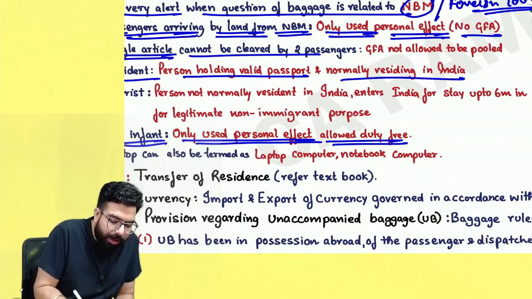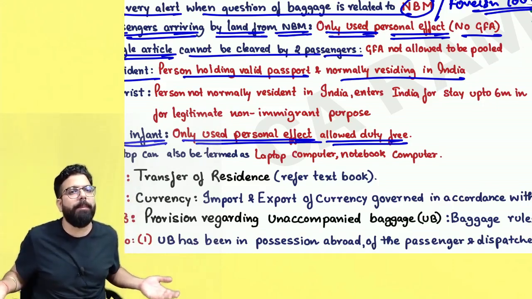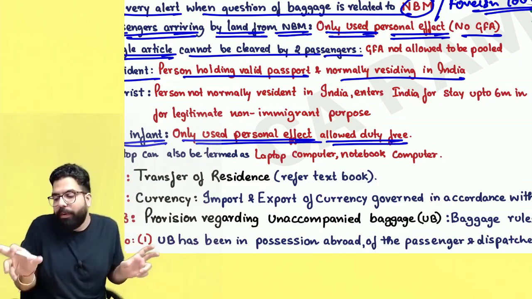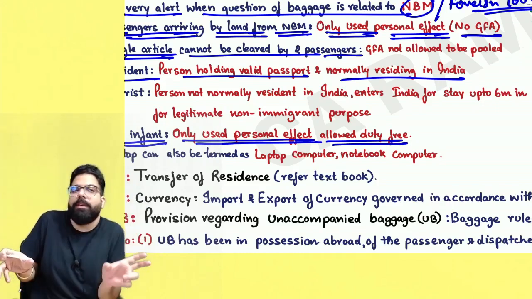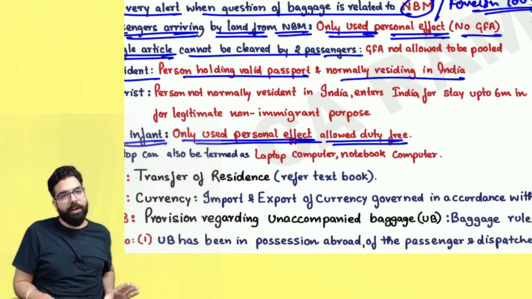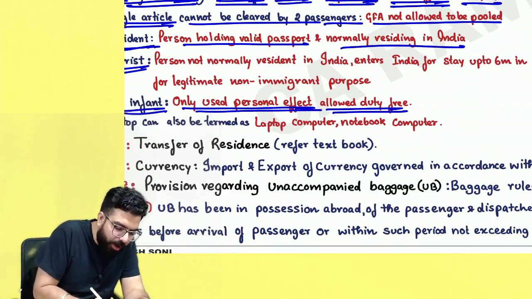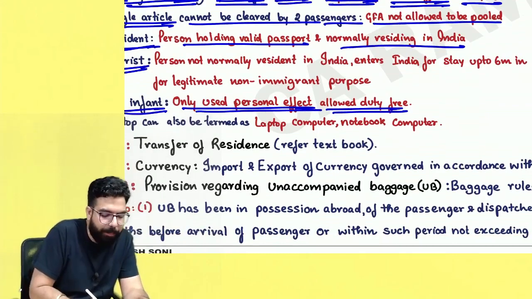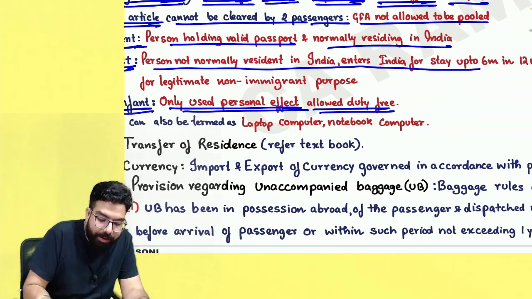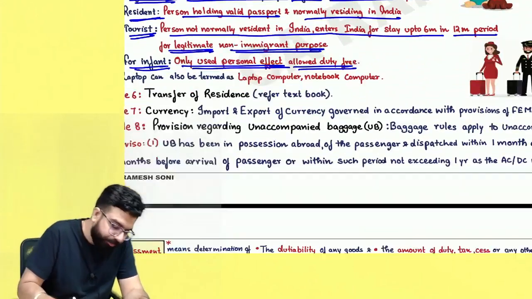A single article cannot be cleared by 2 passengers. For example, Mr. and Mrs. went outside India. On returning they got a personal computer worth 60,000 rupees. Mr. has an allowance of 50,000, Mrs. has 50,000. You can't club and clear one article. Either Mr. will clear or Mrs. will clear. So, sir, the general free allowance is not allowed to be pooled. Resident meaning, tourist meaning. Tourist means a person who is not a resident of India and enters India for a stay of up to 6 months in a 12 month period for a legitimate non-immigrant purpose.